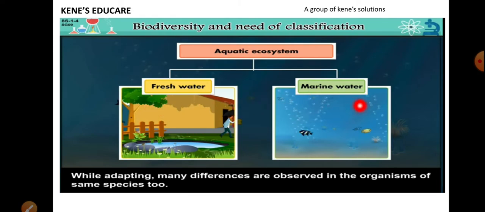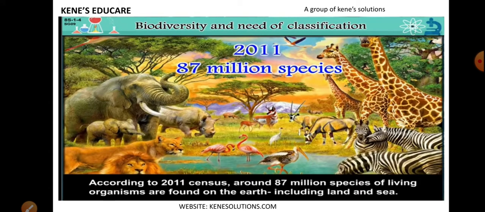Like we human beings, we all are the same, we are all made up of cells, but there are certain varieties or differences among us. Okay, so this is the biodiversity, and every human being has a difference in them. So scientists cannot go and study every organism. It will be impossible for scientists to study each and every species which occurs on the planet. So for that, there was a need for classification, which was further done by Robert Whittaker sir.